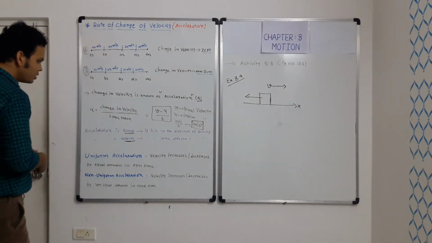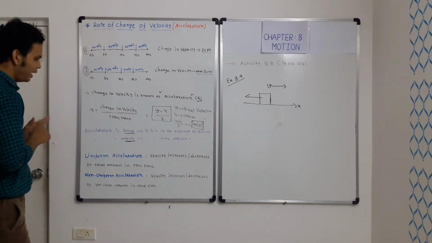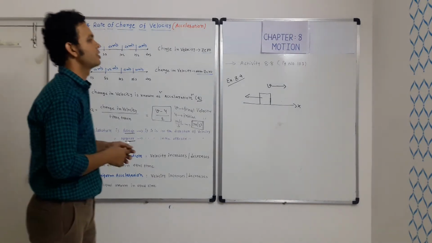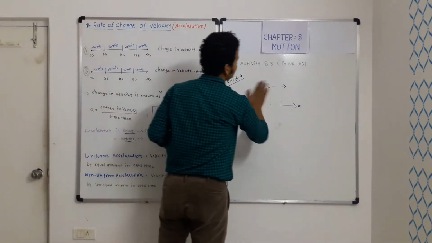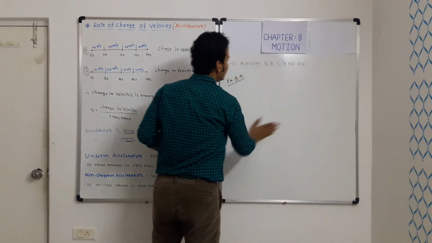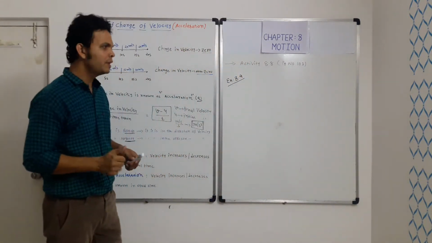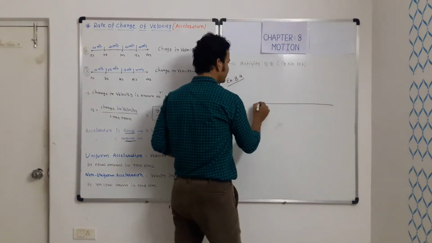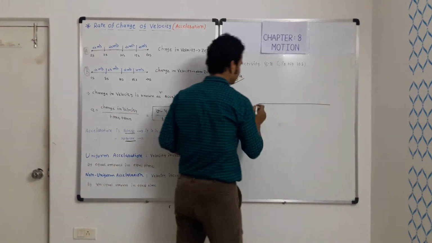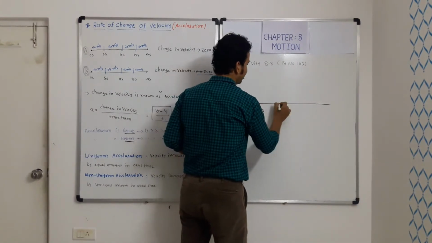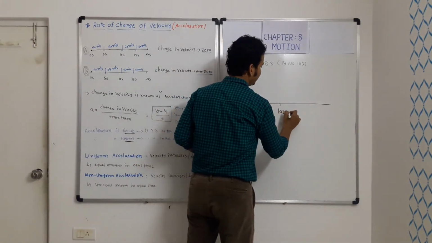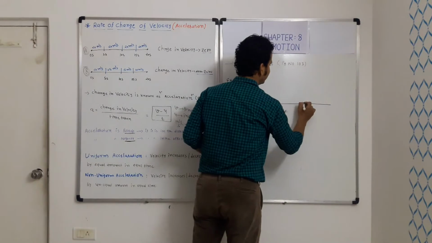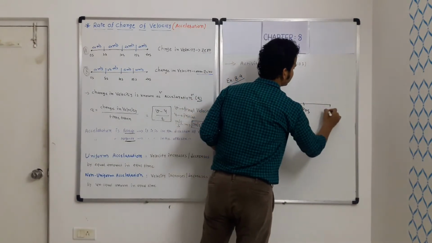There is something called uniform acceleration and non-uniform acceleration. Now what are uniform and non-uniform acceleration? Let us try to understand with the help of an example. Once again we can take this example. Let's say I am drawing the time axis. Here 0 second, 10 second, 20 second and 30 second.